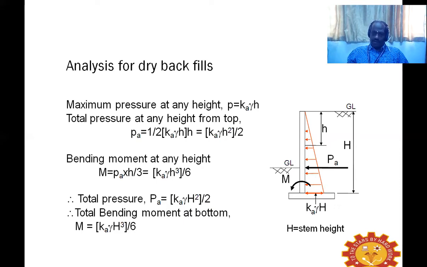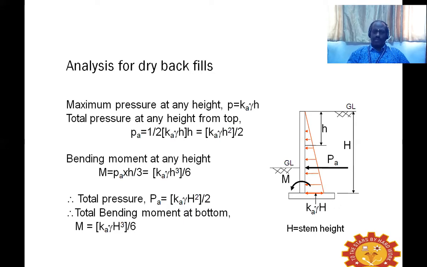And when we talk about the moment at the bottom, at the junction of the vertical wall and the base slab, it will act at 1/3 from the bottom. So Ka gamma h square by 2 multiplied by 1/3 of h gives the moment as Ka gamma h cube by 6, wherein K suffix A, as we have already mentioned, is the coefficient of active earth pressure.